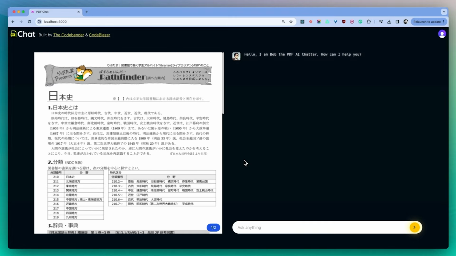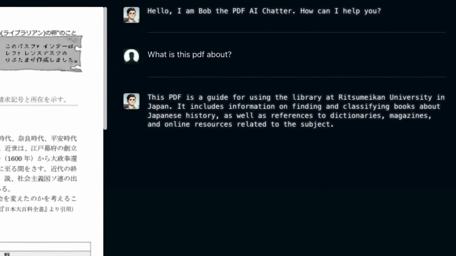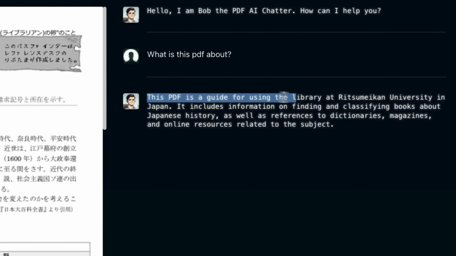You can just drag and drop a PDF there. It's going to read it. You can ask any questions that you want on any of the pages. And you can actually even drop PDFs that are in different languages. This is like a Japanese PDF and you can ask any questions you want on it.